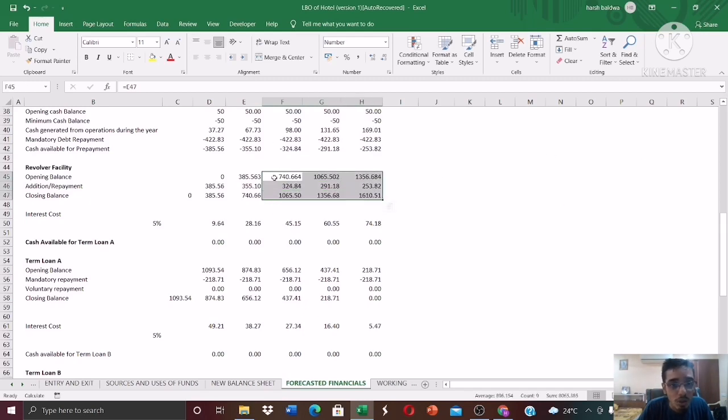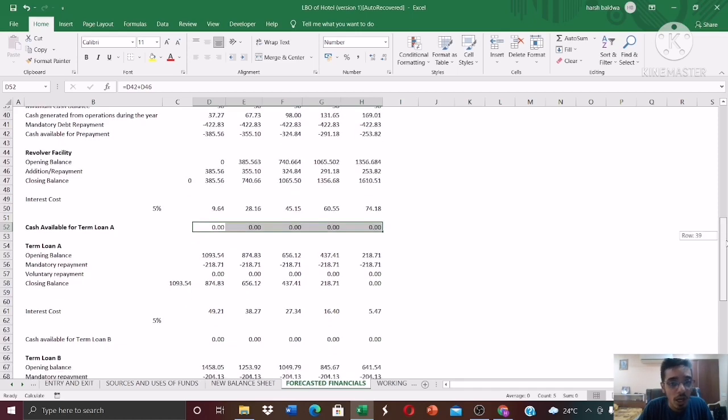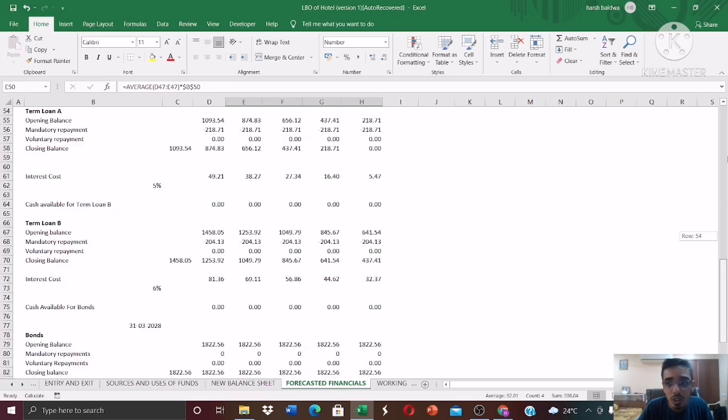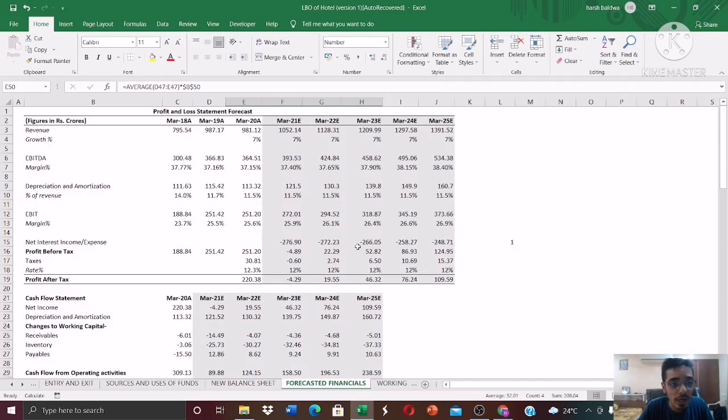Because of that, we do not have any cash available to repay the loan early. Because we don't have any cash available for the mandatory debt repayment itself, why would we have any cash left to repay the loan early? That is out of the question. And we have calculated the interest costs for all of them. So these interest costs will be added over here itself.